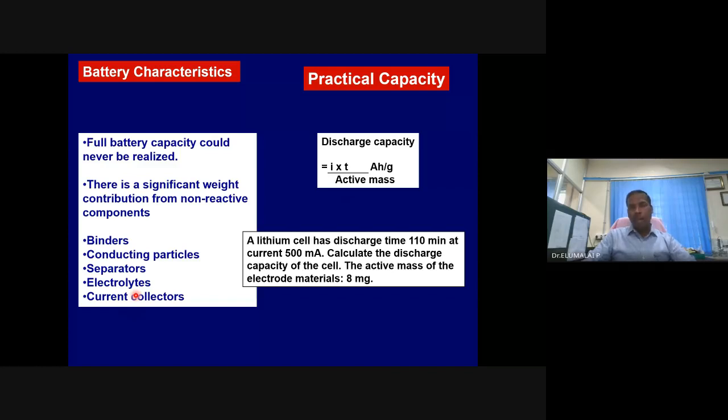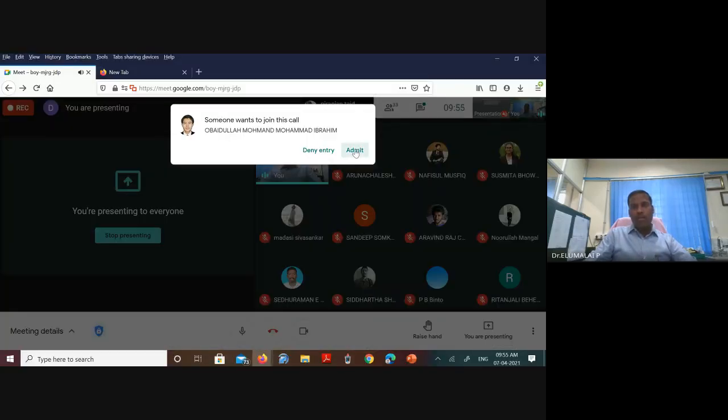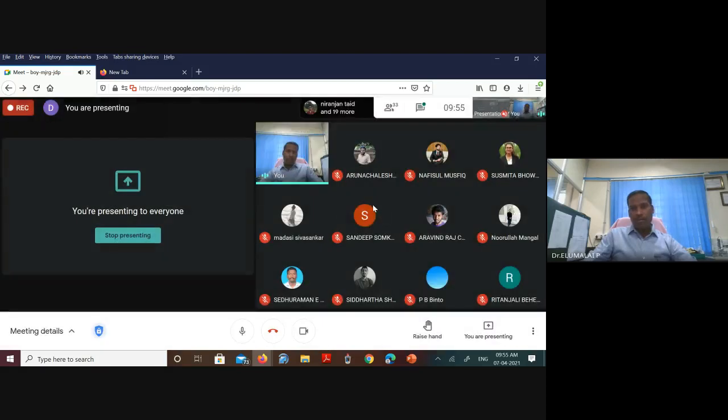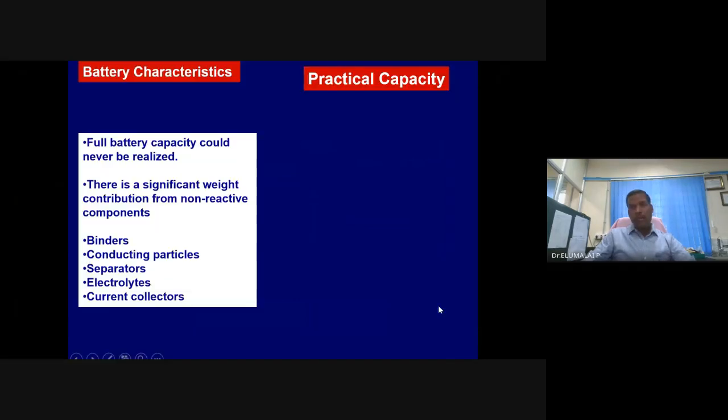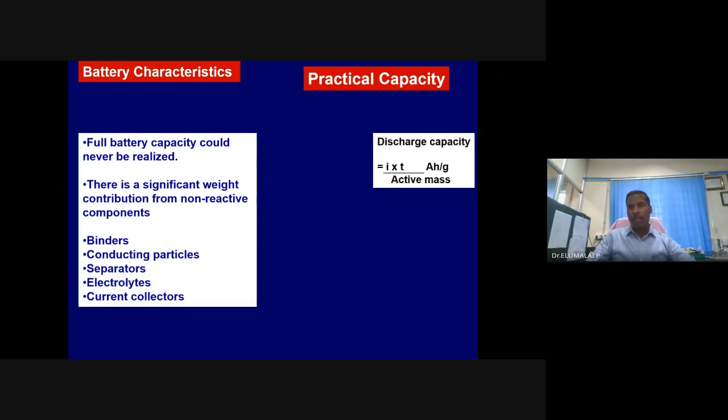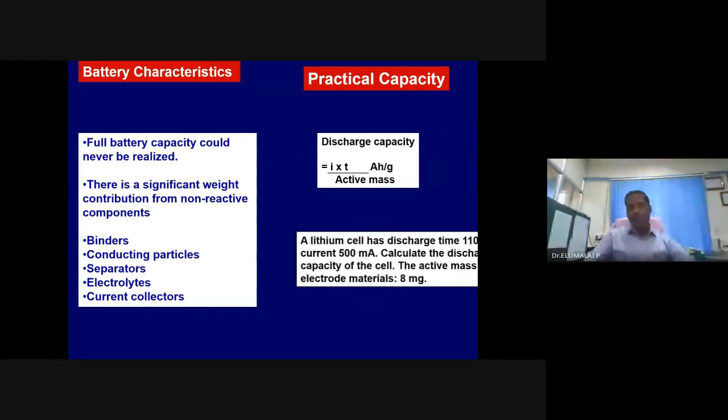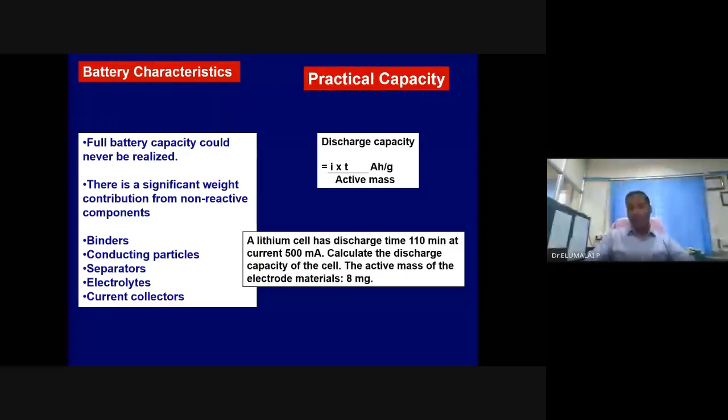And this should also be as close as possible to the theoretical capacity. Okay, forget about that. It will never be equal to the theoretical capacity. But this number should be as high as possible, as close as theoretical capacity. It is demanded that any practical electrode that we want to use for battery application should be able to deliver the discharge capacity or the practical capacity nearly equal to the theoretical capacity. And this can be easily calculated